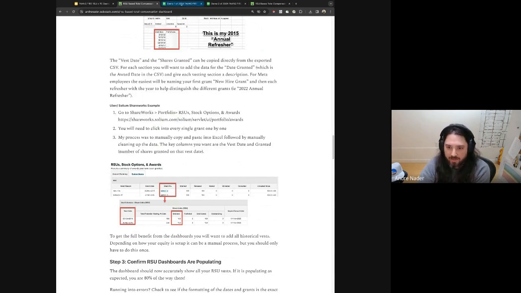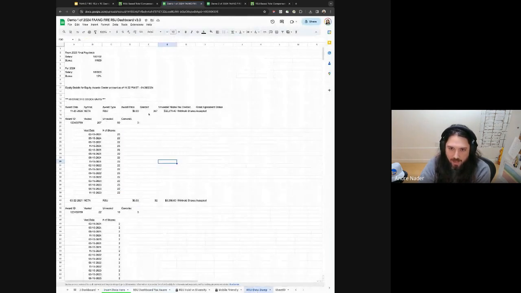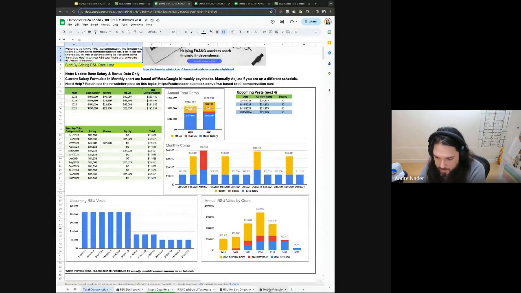Okay, so with that, let's actually go in and go through a live example. So someone was very gracious and shared with me their data. And this is basically an example of what I would talk to when I'm talking to someone and helping them set up themselves, what information I would ask for them. So I'm going to bounce around a little bit, so hopefully people don't get too dizzy.